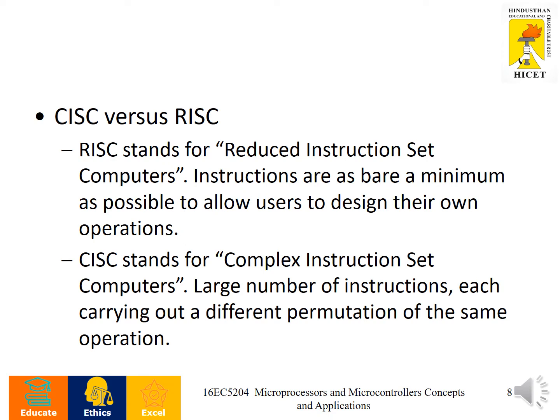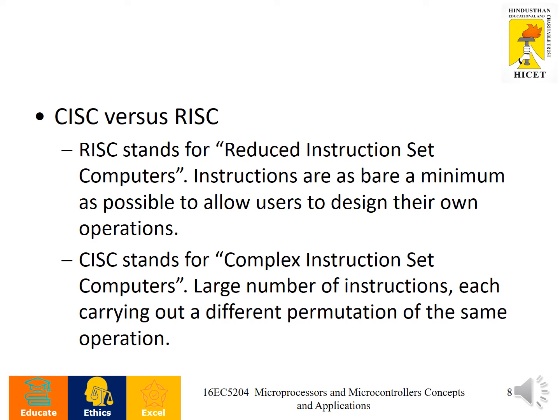One important thing we must know is the comparison between CISC and RISC. CISC means complex instruction set computers. Examples are 8085, 8086, and even the 8051 microcontroller is also a CISC type of microcontroller. It has a large number of instructions, each carrying out different permutations of the same operation.